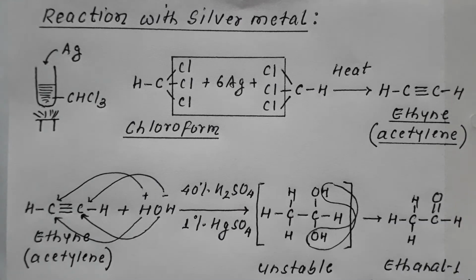So this is how we can convert chloroform into ethyne by reaction with silver metal.